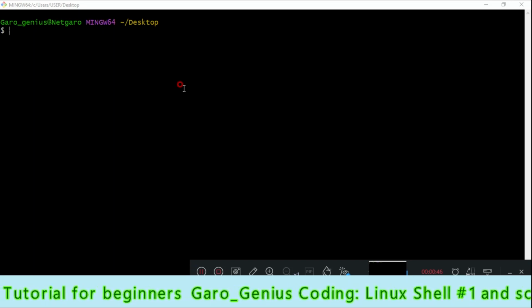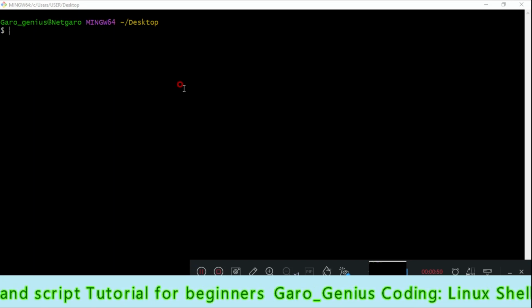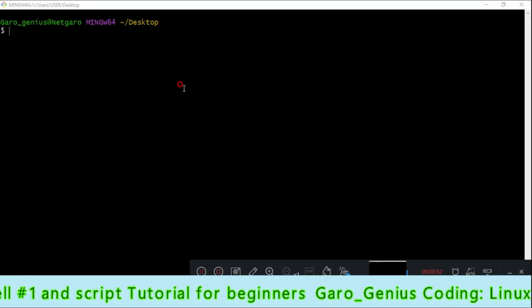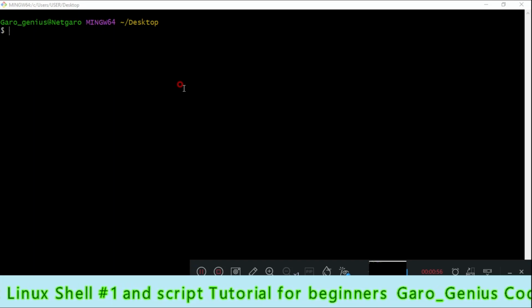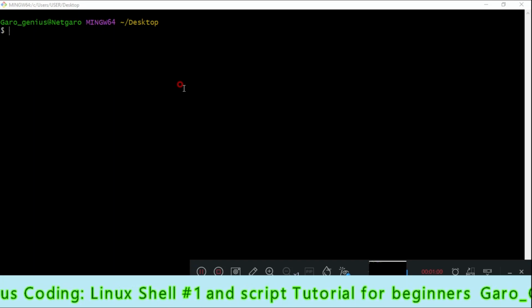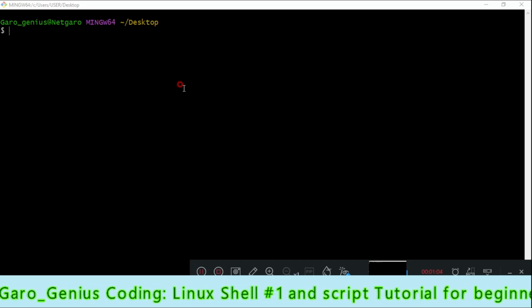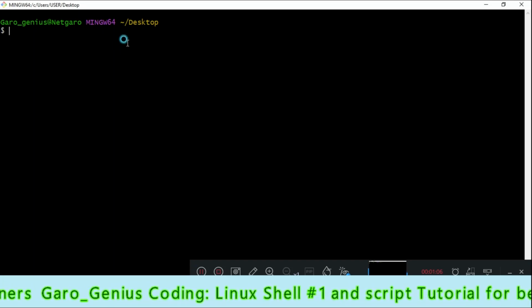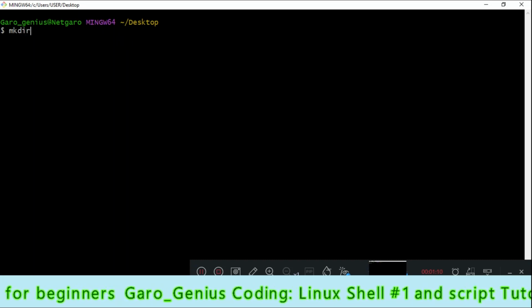In order to create a directory in Linux, we are going to use the command mkdir. mkdir means make directory: mk means make, and dir is directory.